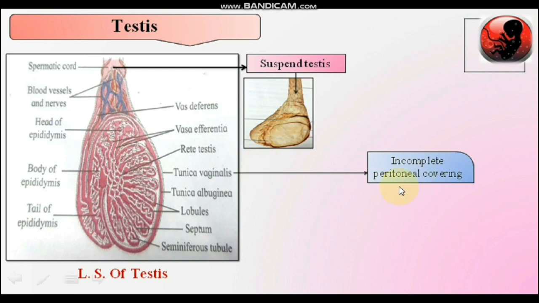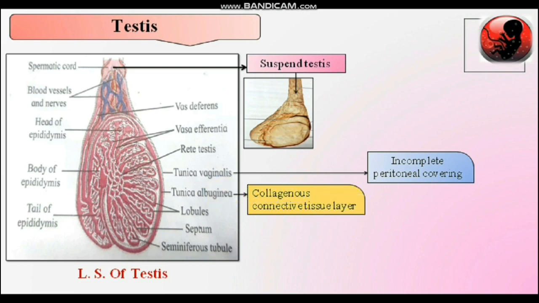Now the wall layers. Tunica vaginalis is the outer wall layer, which is an incomplete peritoneal covering. What is peritoneum? It is a watery-like membrane which covers the body organs. The body wall is covered by parietal peritoneum, and visceral organs are covered by the visceral peritoneum. The heart is covered by a double peritoneum, known as the pericardium. What is the function of this peritoneum? This peritoneum protects the organs, always keeps the organs moist and avoids their friction.